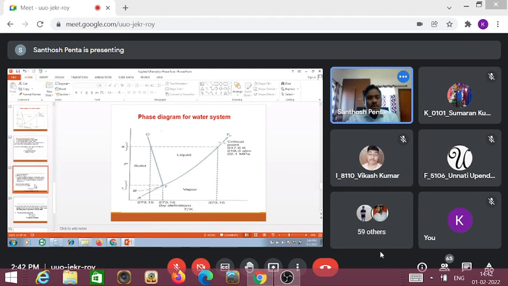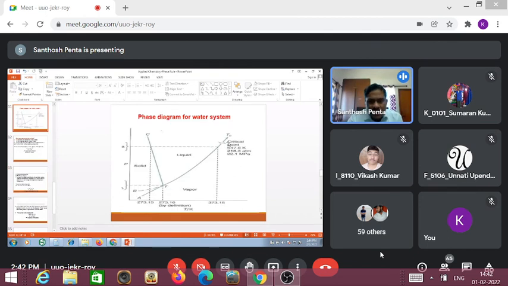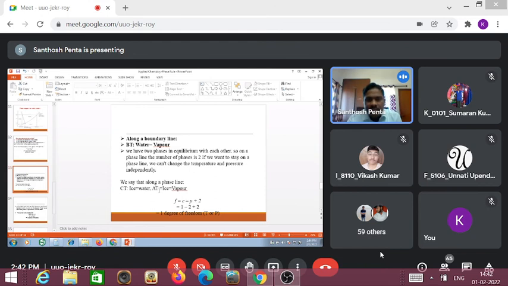Okay, now go to the boundary line. If you come to the boundary line, you can understand what we discussed during the definitions. Don't get confused. In the boundary line, let us assume the BT curve is there, that means the TB or otherwise BT curve. On the BT curve, liquid is in equilibrium with vapor. Water is in equilibrium with vapor. Then apply the mathematical formula F is equal to C minus P plus 2.